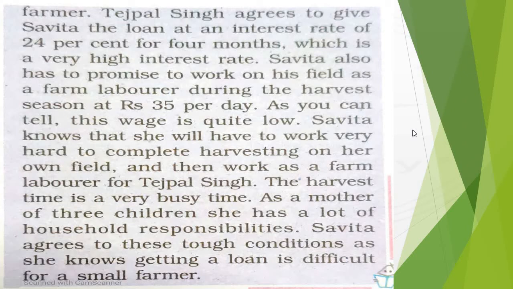Now, even if Savita agrees to these conditions, her life will become very difficult. She will have to work on her own field. Apart from that, she will have to work on Tejpal Singh's field, and after that she has got 3 children, so she even has to take all the household responsibility. She has to take care of her children. So for small farmers, life is very tough, we can make out from this entire example.